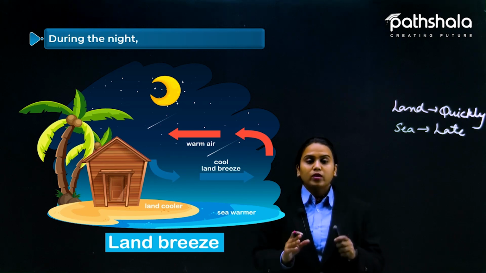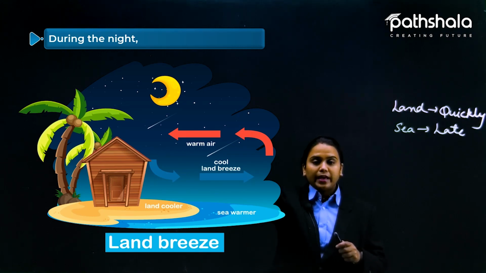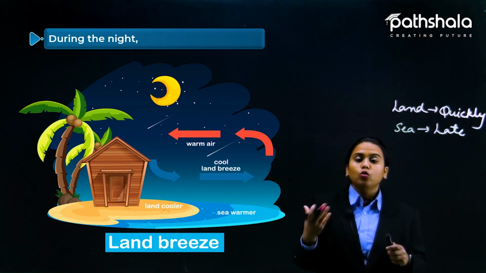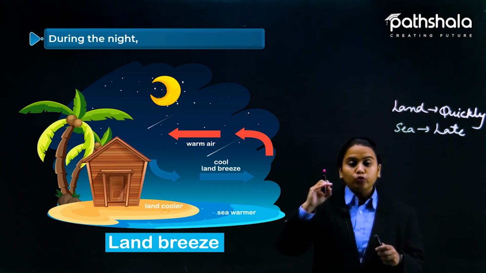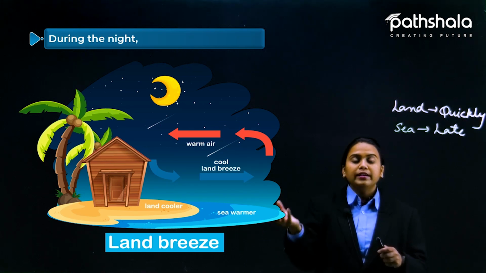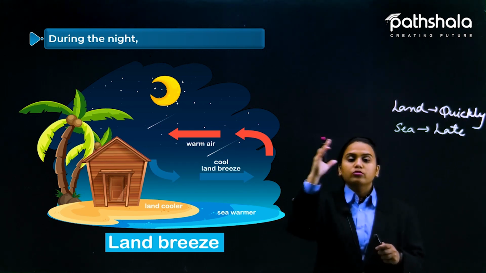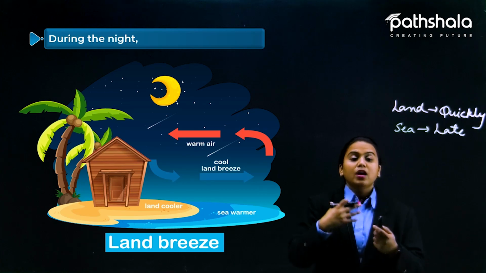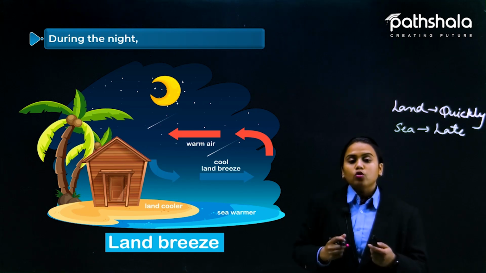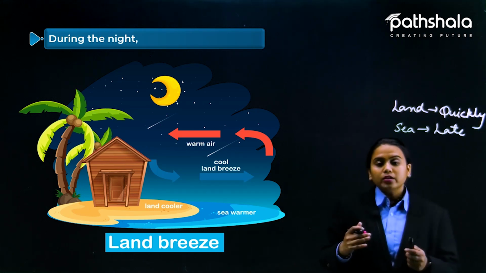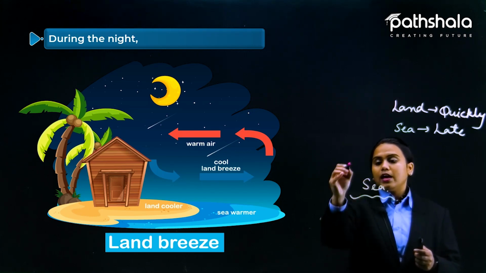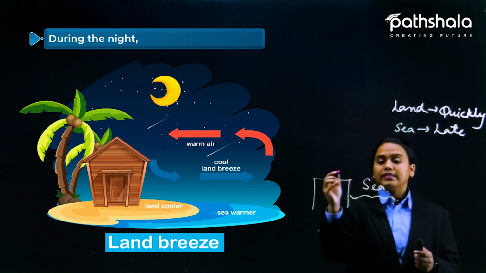Now here in this case, what happened? Now it is night time. During night time, you know that land will cool quickly, but due to the whole day warm up of the sea, the sea will take time to cool. The sun's heat has been on it the whole day, and that makes it take time to cool down again. So who is hotter now? The sea water is hotter now. The sea level is hot and the land has now cooled.